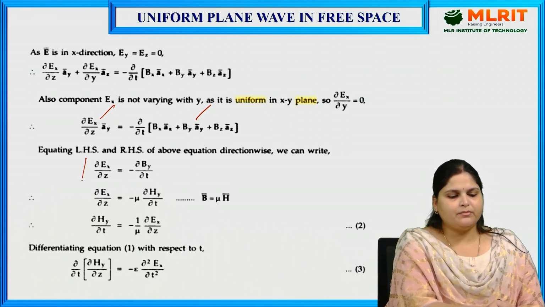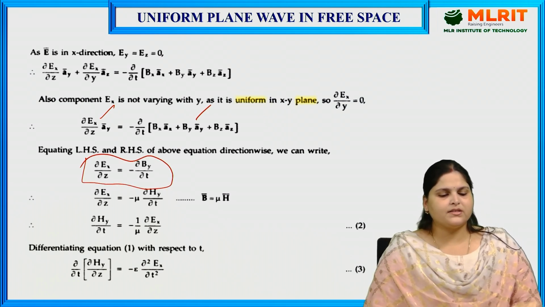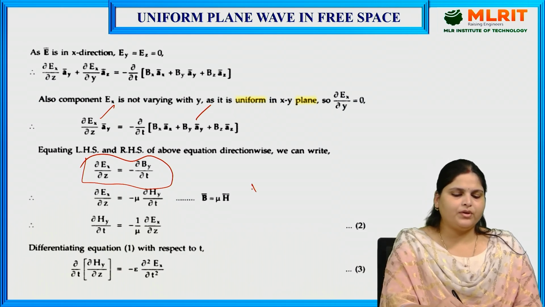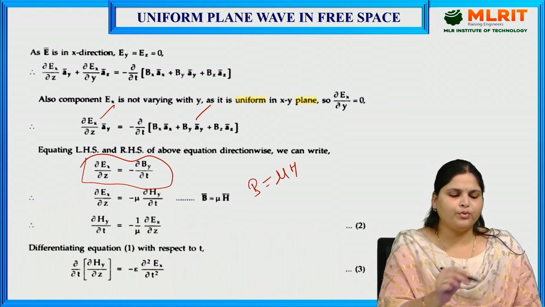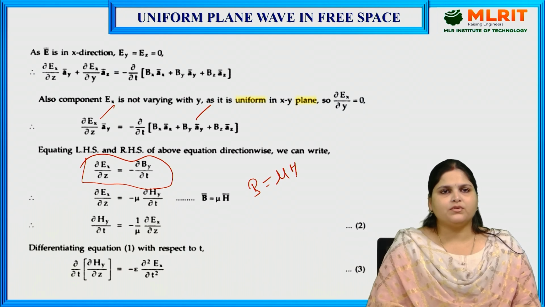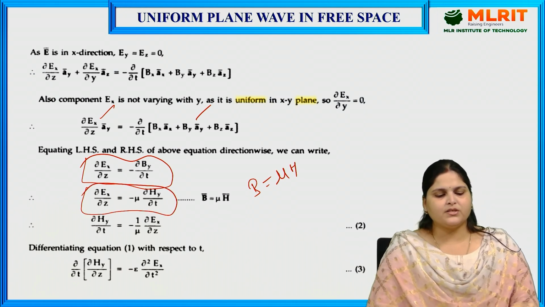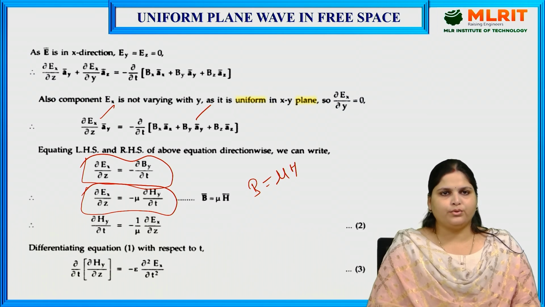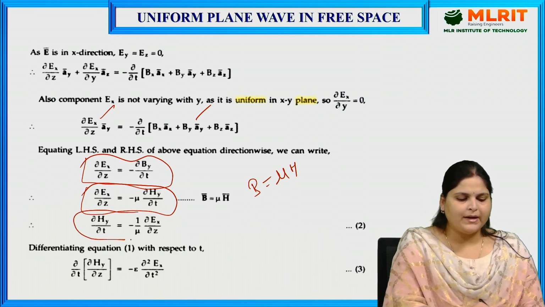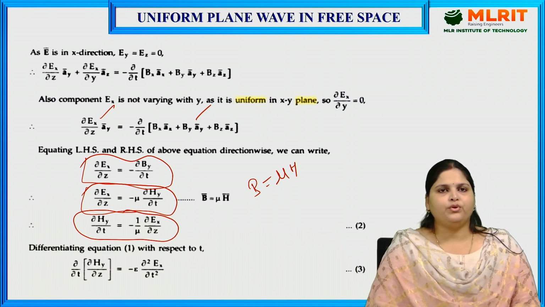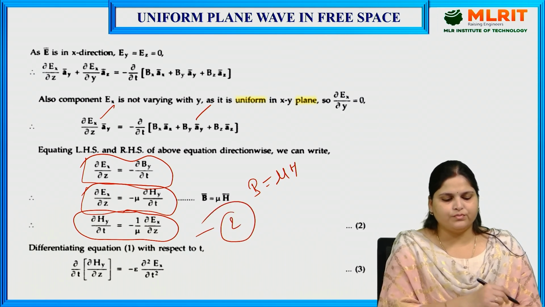So this equation becomes ∂Ex/∂z equals minus ∂By/∂t. If we put B equals mu H, this equation becomes ∂Ex/∂z equals minus mu ∂Hy/∂t. By rearranging this equation, we get ∂Hy/∂t equals minus 1 upon mu ∂Ex/∂z. This is our equation number 2.